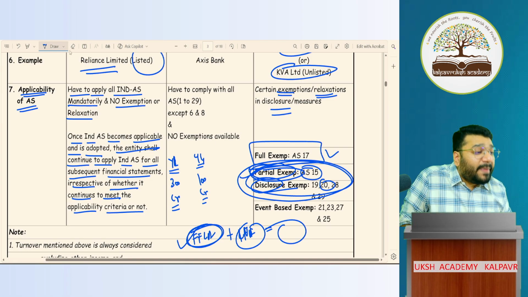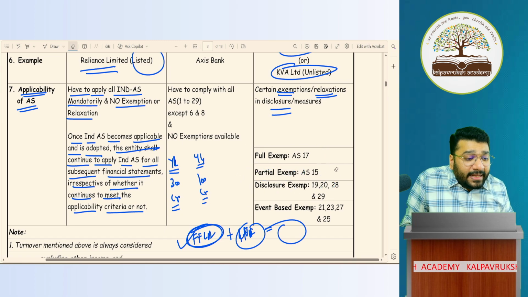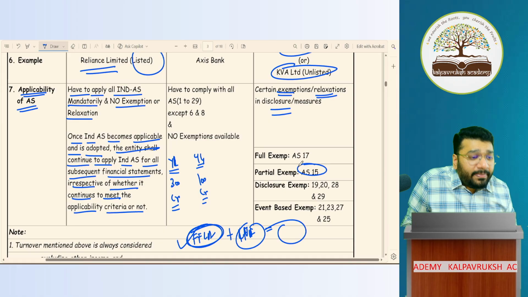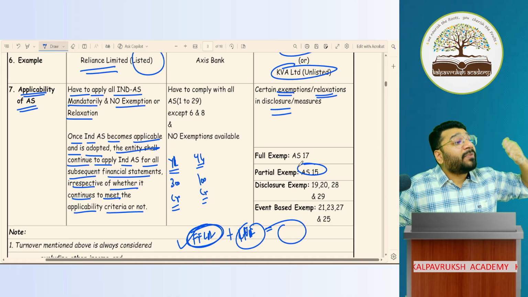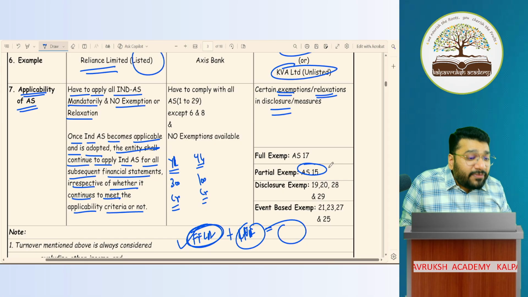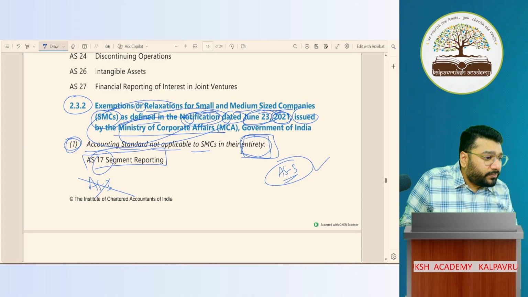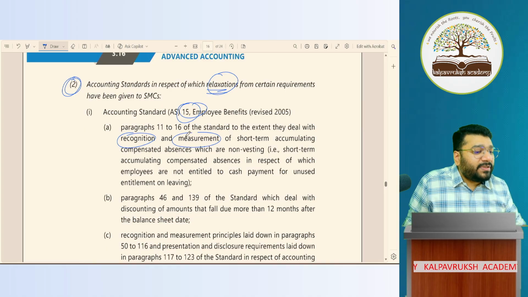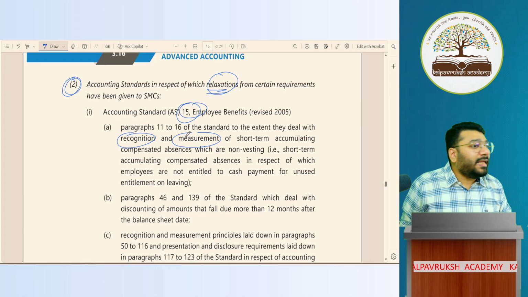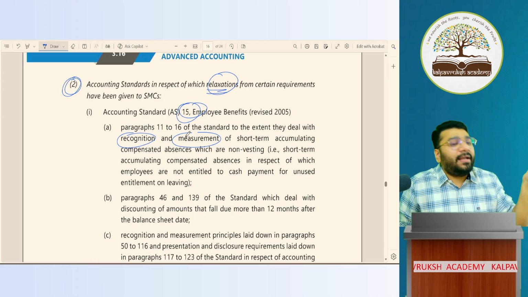In that partial, specifically why I put AS15, because apart from disclosure based exemption, we also have recognition exemption, measurement exemption, and presentation exemption. So AS15 has got a few other exemptions also. If you come back here and see AS15, there are some recognition and measurement aspects which they don't have to satisfy. That's why I put a separate category.